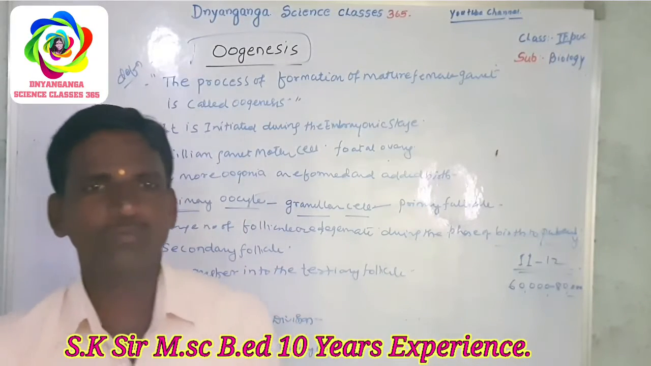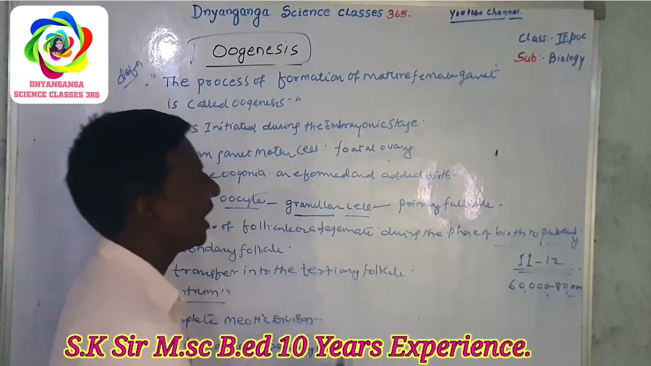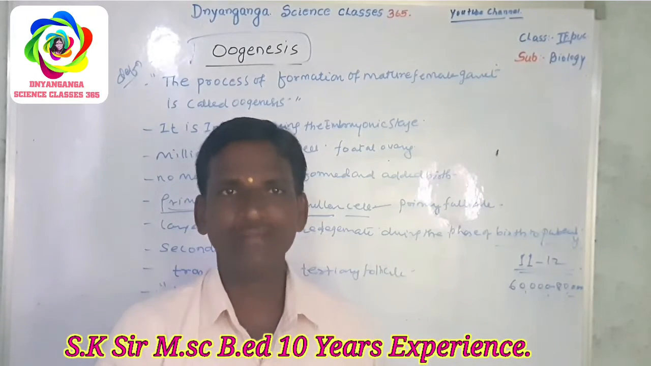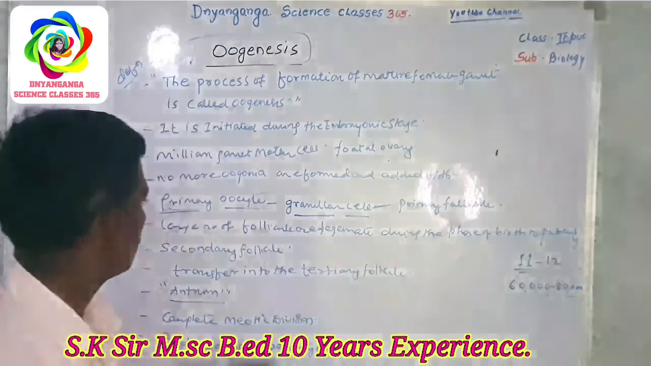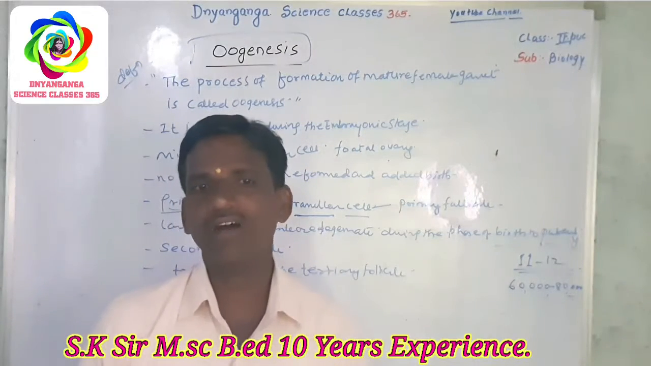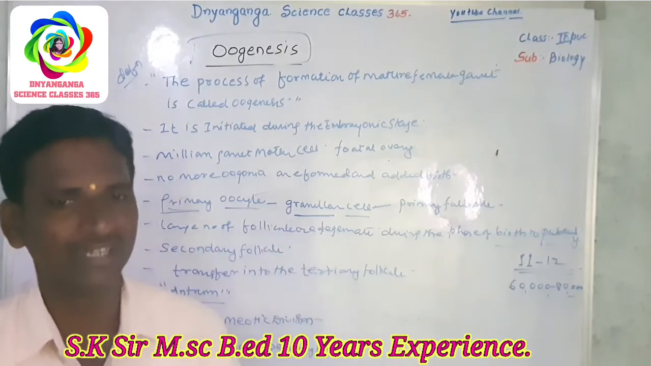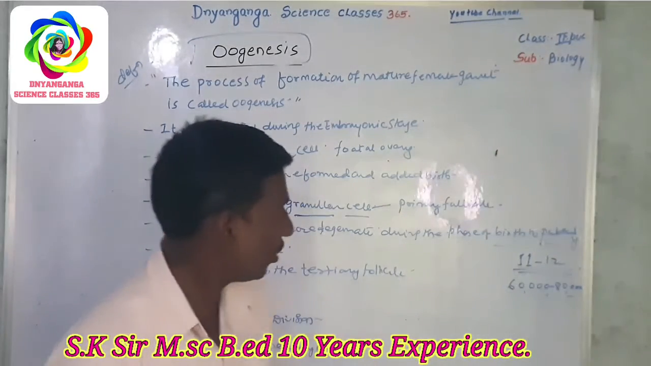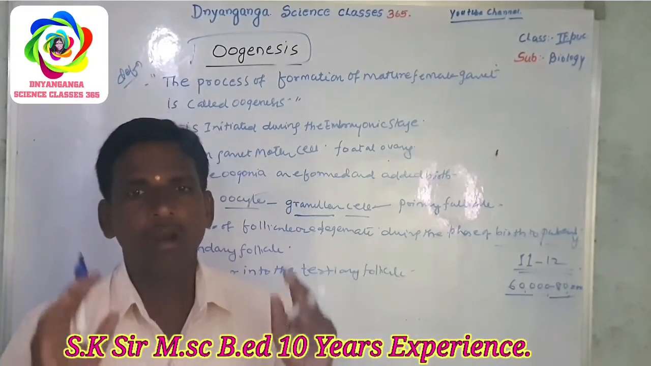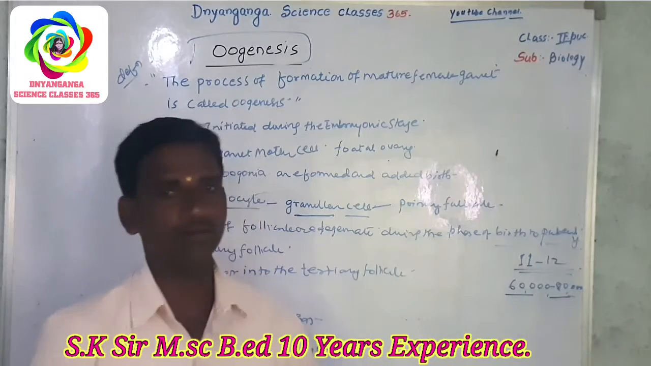Then the primary oocytes are covered with granulosa cells, which is called the primary follicle. A large number of follicles degenerate during the phase from birth to puberty. At puberty, only 60,000 to 80,000 primary follicles are left in each ovary.